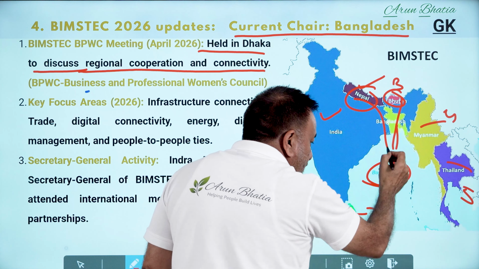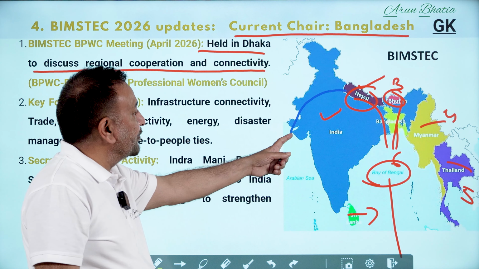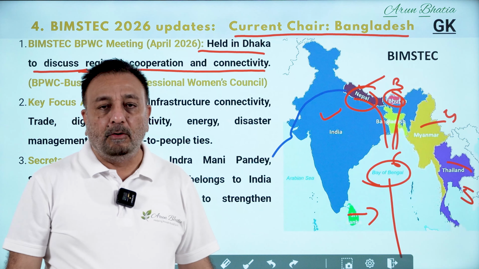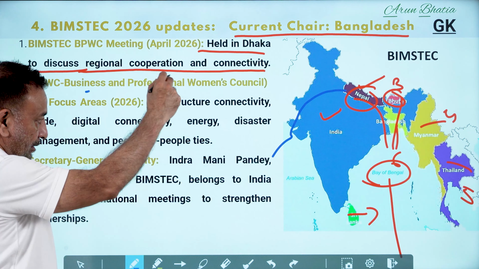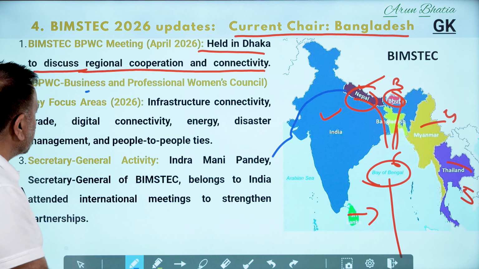Their sea trade is only through this, although Nepal is also doing trade in Gujarat, but this is closer than Gujarat. So these are the countries influenced by Bay of Bengal trade.